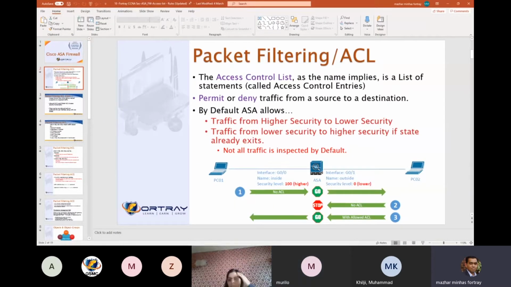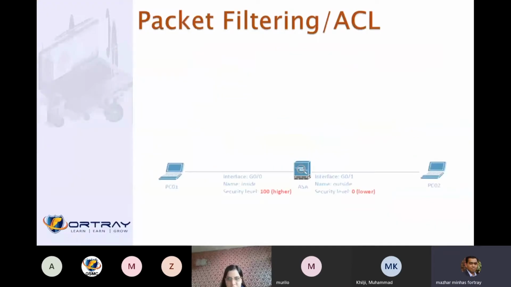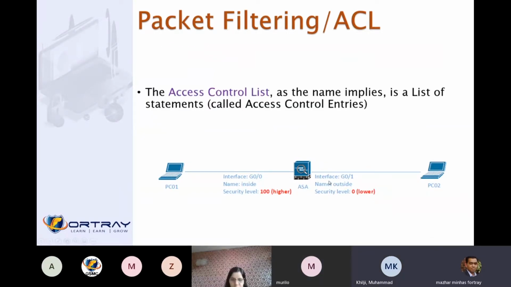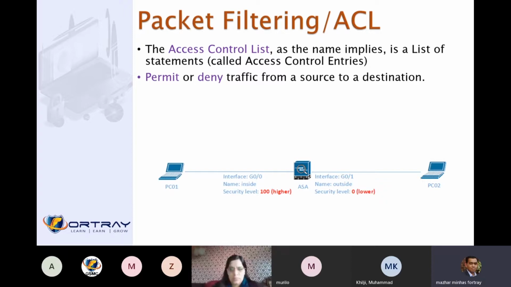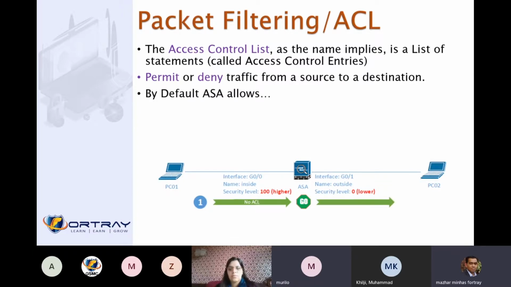So what is the role of an access list? Without it, this firewall will work, but traffic cannot go from the lower to the higher security level. If you are sitting in the higher security level, traffic can go into the lower security level without any problem. The access control list, as the name implies, is a list of statements called access control entries, which permit or deny traffic from a source or destination, similar to layer 3. By default, Cisco ASA allows higher to lower, so you don't need an access list.